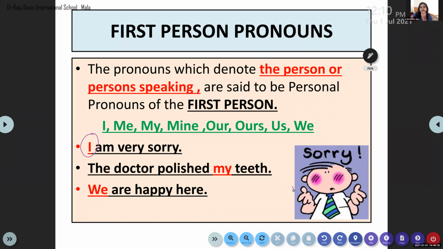Excuse me, ma'am. I have a doubt. How can we come in first person? See, I am the person, right? If I use the word, we are going for a trip to Ooty, who is the speaker? If the boy says we are going for a trip to Ooty, so tell me now, who is the speaker? The person speaking is actually coming under the first person pronoun, right? So the boy is the speaker. The boy says that we are going for a trip to Ooty. So we is also coming under the first person pronoun.